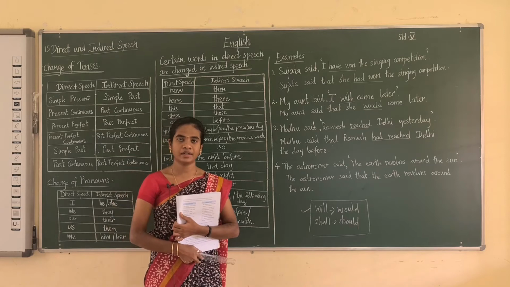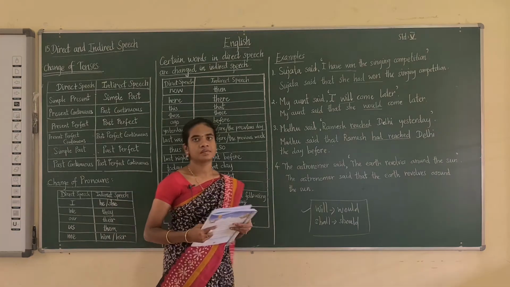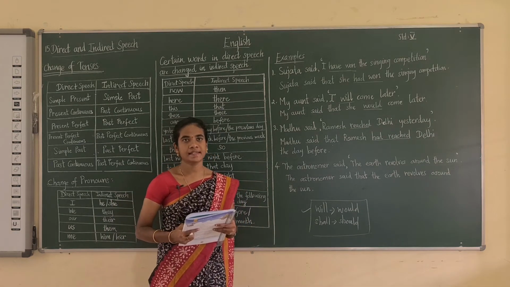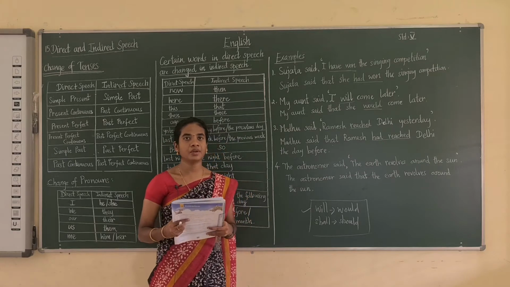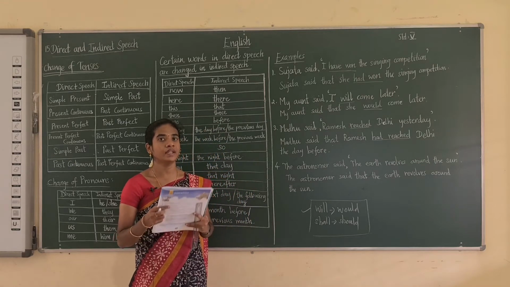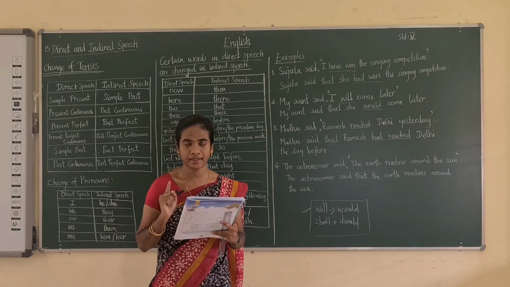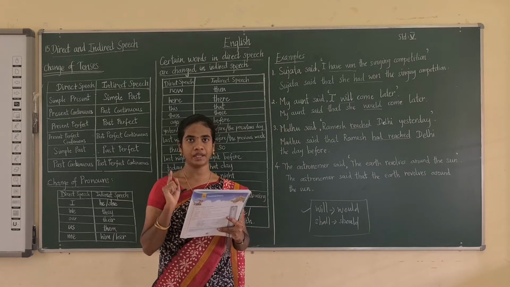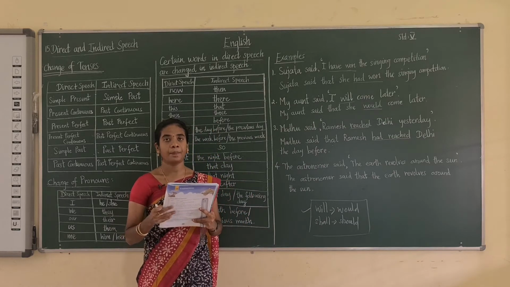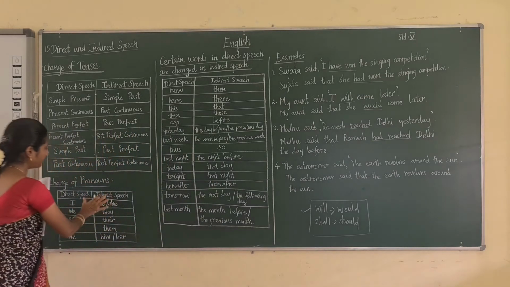Students, are you clear with these tenses? I hope you are all clear with these example sentences. The main thing you have to remember is that you have to remove the quotation mark. Next, instead of a comma you have to put that. Next, the pronoun: you have to change the pronoun.